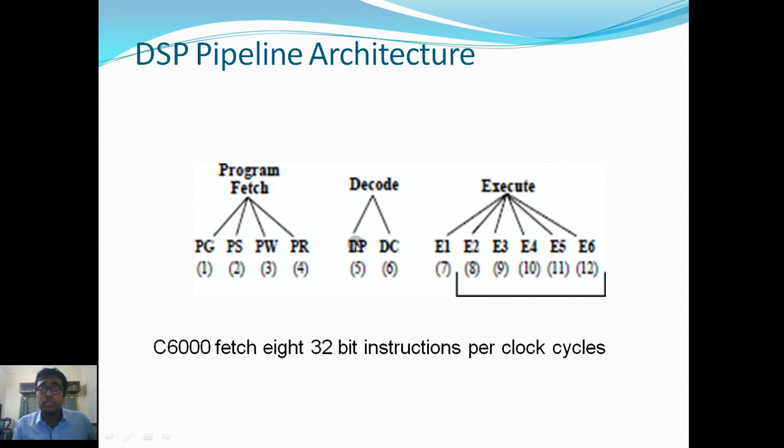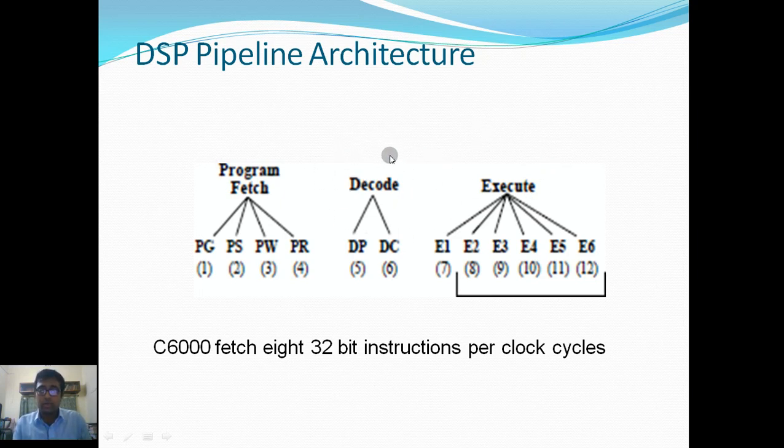Now this is the program that has been fetched, this has been decoded, and this has been executed. This is the execution process. First the processor fetches the program, then it decodes it, then it executes it.